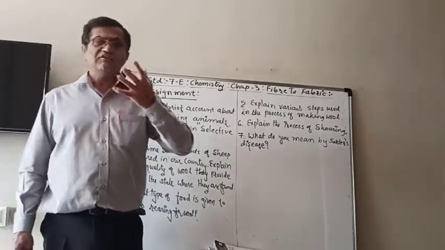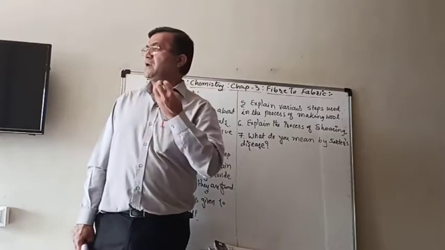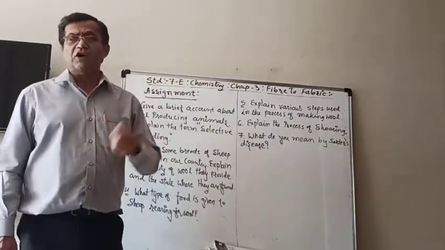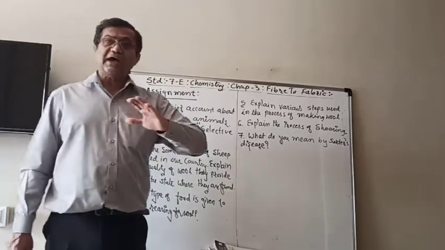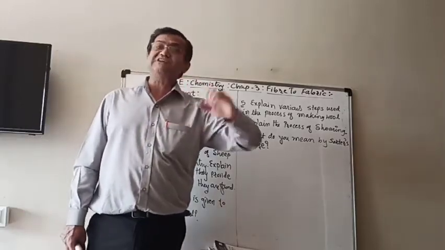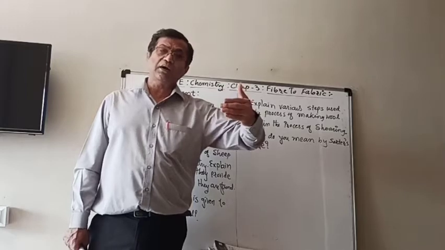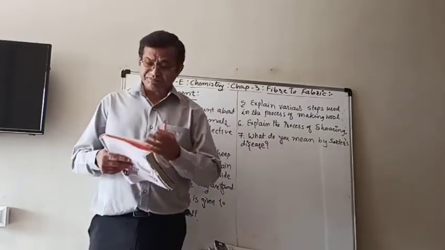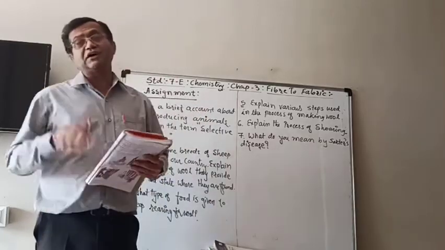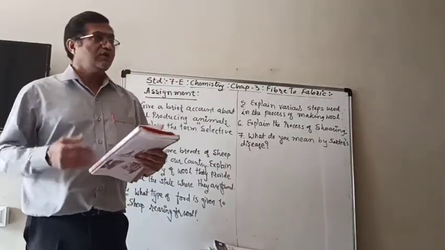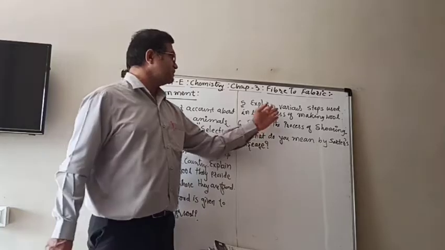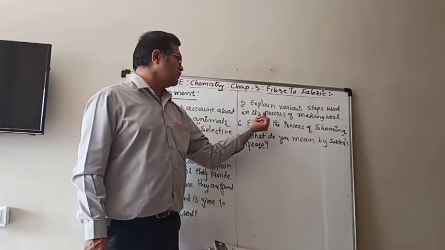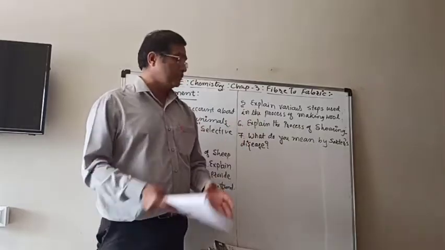It means that when we buy wool from the market for knitting or weaving, it is the last product which has passed through different steps, and then we get the wool like that. So we are going to discuss the different steps involved in the process of making wool.